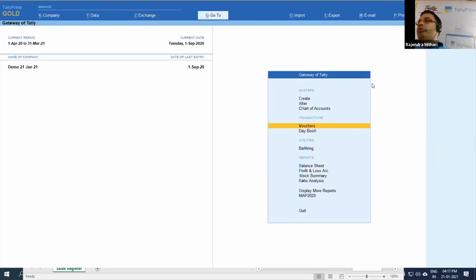So don't give any chance to the customer to replace the materials. Credit note, debit note is okay. Within 180 days you can reverse the material. 180 days is the last day.